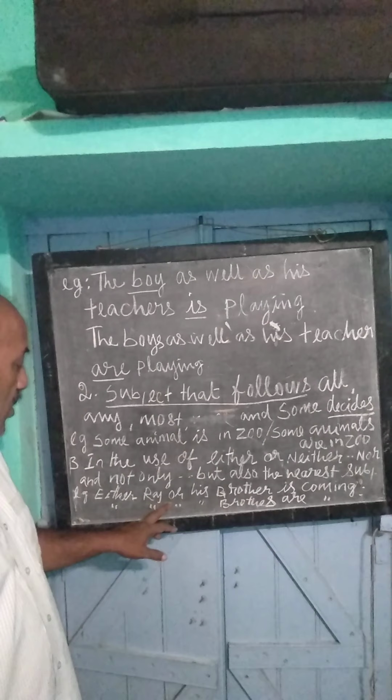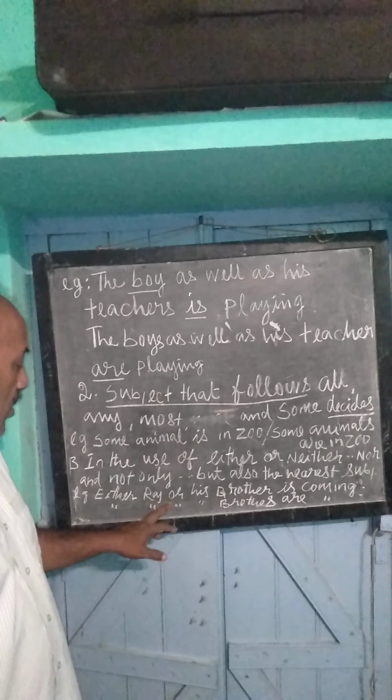Let's see the example. These rules are in your book, but I'm just explaining. After listening to this explanation, you go to the rule. You can copy it down, because this is arranged in short, in a systematic way.